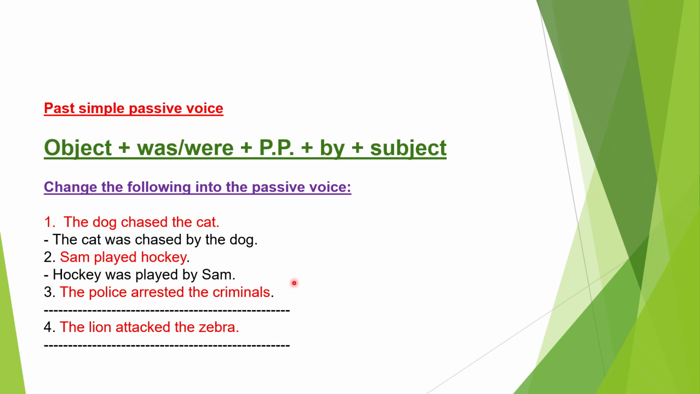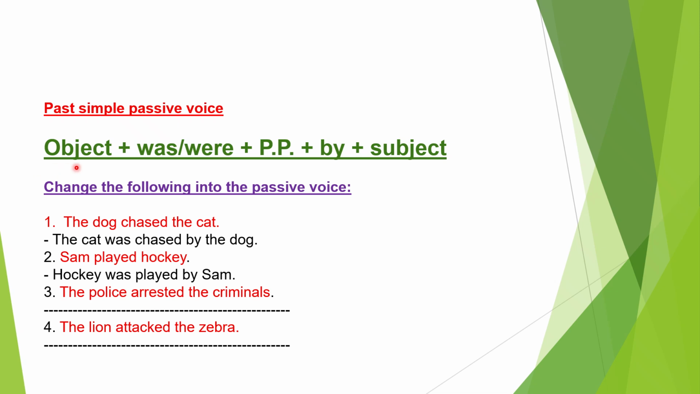How can we change an active sentence into a passive one? It's according to each tense. Today we're going to deal with the past simple tense, the past simple passive voice. In each tense, we have a specific rule. Today's rule is: start with the object.